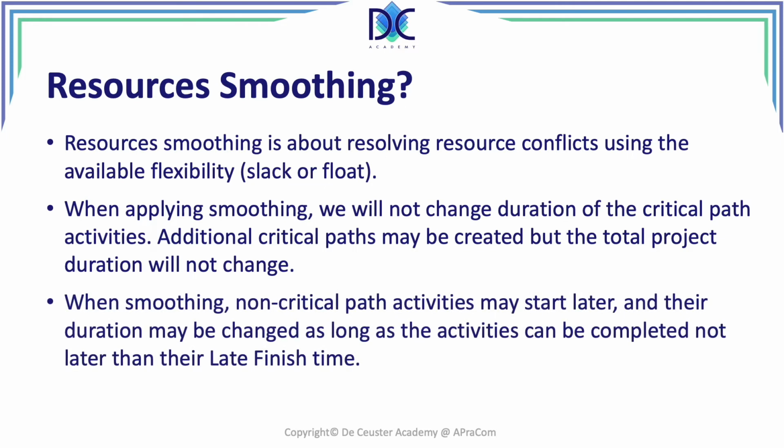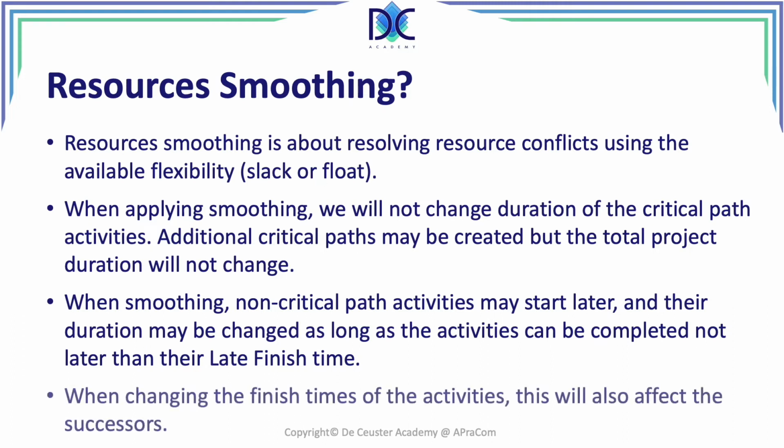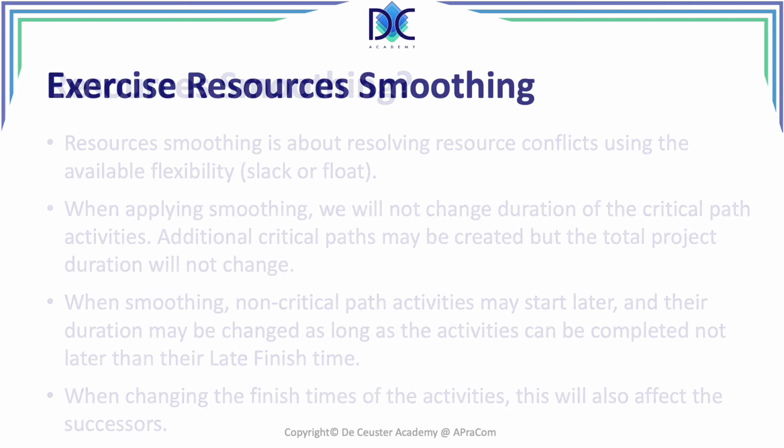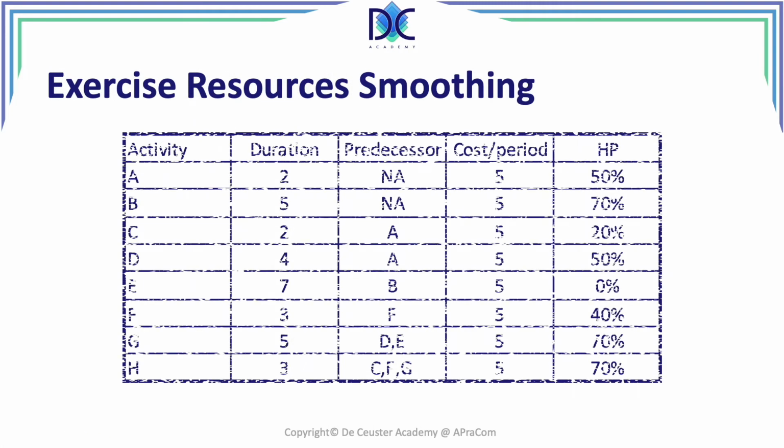When smoothing, non-critical paths or the activities on those non-critical paths, they may start later and their duration may be changed as long as the activities can be completed not later than their late finish time. When changing the finish time of the activities, this will also affect the successors, and we will look at that in an exercise. We look at some simple exercise related to smoothing.